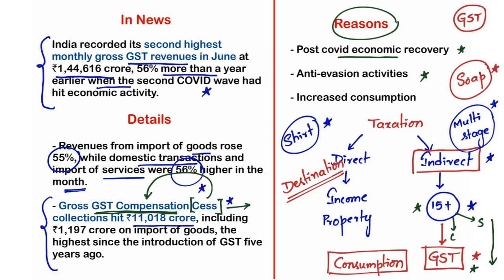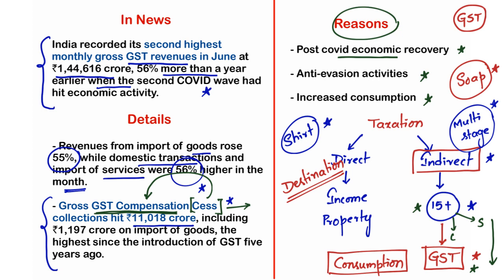Now the third reason is increased consumption. We all know that our lives came back to normal after the post-COVID economic recovery. Many manufacturing units and also service providers started reopening their ventures. That is the reason why people, especially who lost their jobs during COVID-19 time, got their jobs back and they're earning significant income for their well-being, and they started consuming different products, so that this increased consumption helped a lot in improving GST revenues to our governments. I hope it is clear till now.